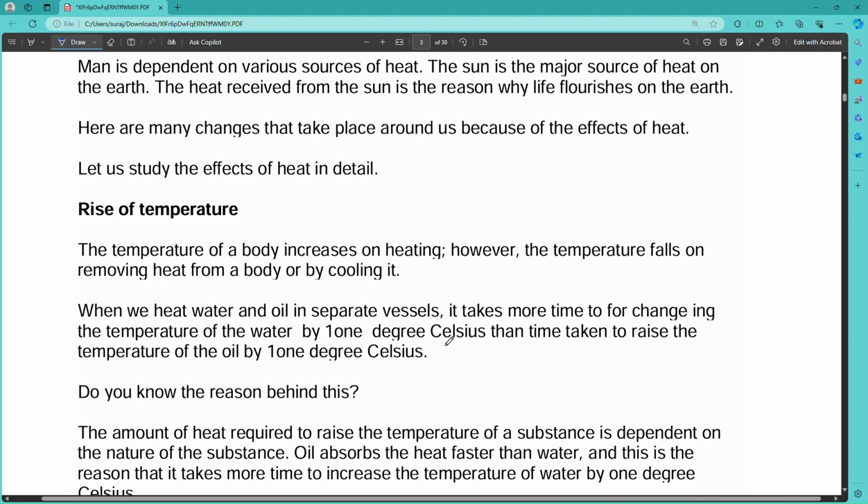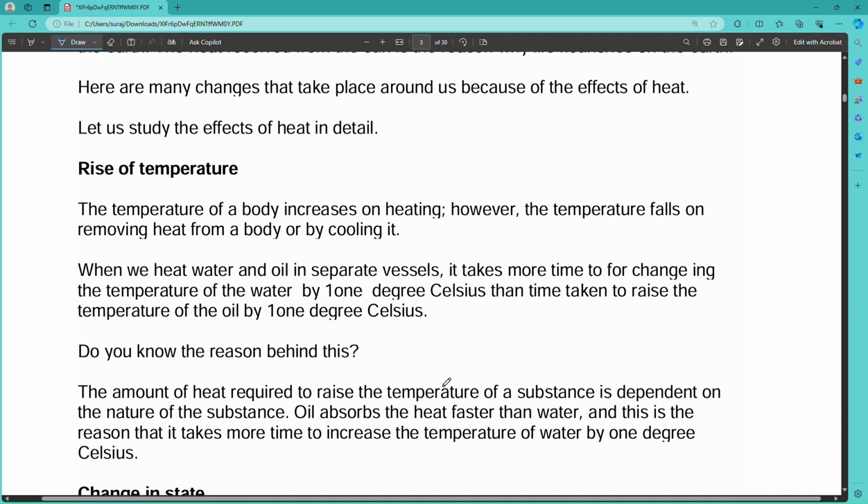Rise in temperature. The temperature of a body increases on heating. However, the temperature falls on removing heat from a body by cooling it. When we heat water and oil in separate vessels, it takes more time to raise the temperature of the water by 1 degree Celsius than to raise the temperature of the oil by 1 degree Celsius.